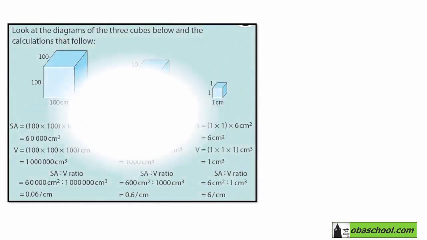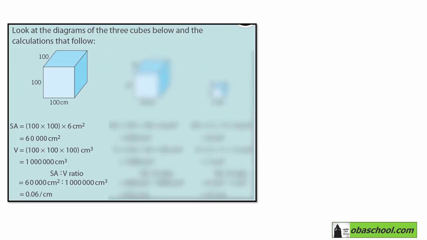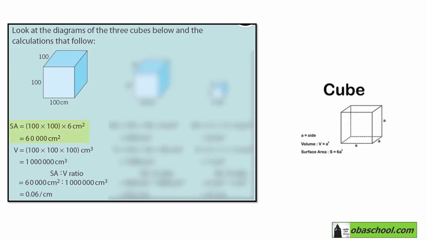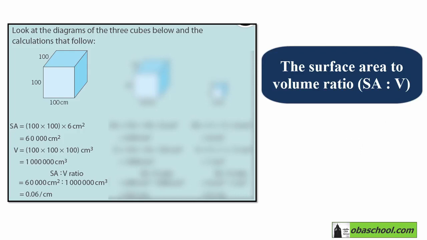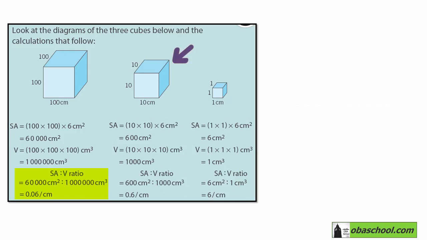So let's take these 3 cubes. The surface area of this whole cube is 100 times 100 times 6 centimeters squared, which is equal to 60,000 centimeters squared. The volume is 100 times 100 times 100, which is equal to 1 times 10 to the power 6 centimeters cubed. Let's now find the surface area to volume ratio. We will divide the surface area by the volume, and this is equal to 0.06 per centimeter. If we take a smaller cube where the length of the side is 10, we will find that the surface area to volume ratio is 0.6, so it's bigger.